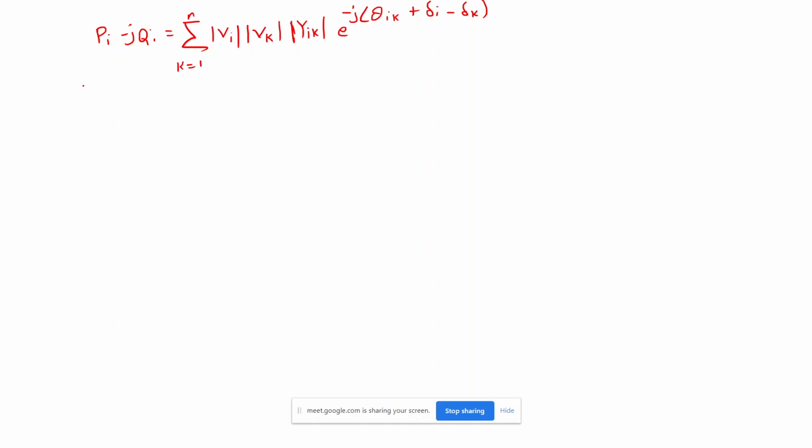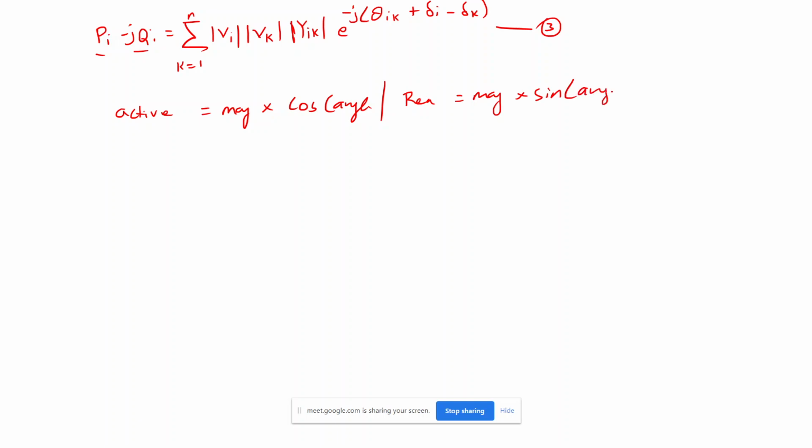And if I separate the active power and reactive power, because P and Q are in the same equation, I will call this equation number 3. If I want to split up the real and reactive power, we know that active power is nothing but magnitude into cos of angle. Same like that, reactive power is equal to magnitude into sine of angle. So in this form only we will get the value.